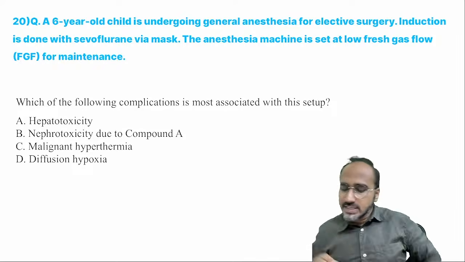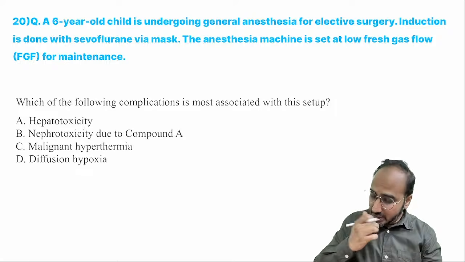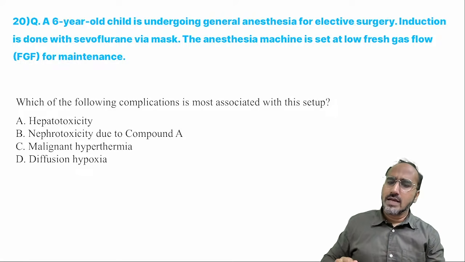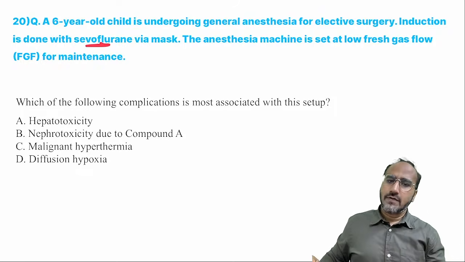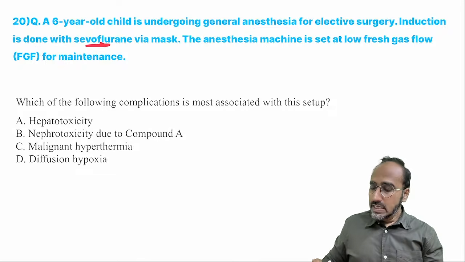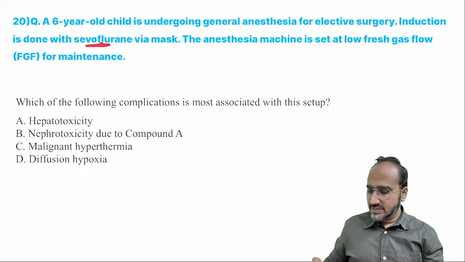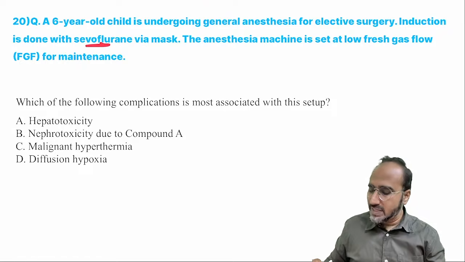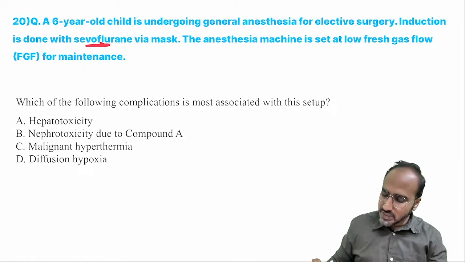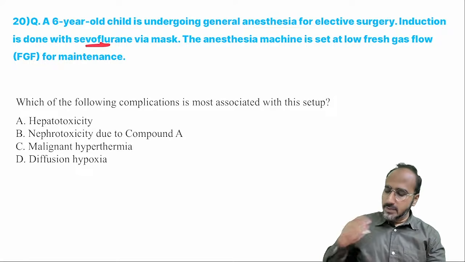A 6-year-old child is undergoing general anesthesia for elective surgery. Induction is done with sevoflurane. Normally, for children, induction is done with sevoflurane. Why? Because it has a very good odor. The anesthesia machine is set at a low flow of gases for maintenance. Which of the following complications is most associated with this setup? Come on, guys. What's the answer? Hepatotoxicity, nephrotoxicity due to compound A, malignant hypothermia, or diffusion hypoxia.